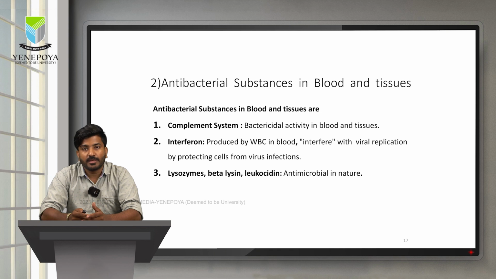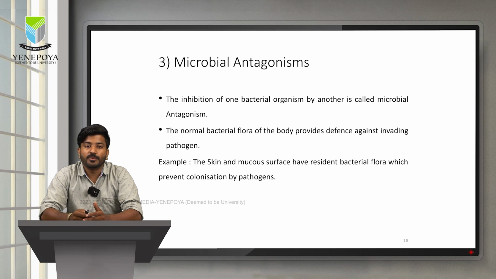Secondly, we come to the antibacterial substances that are present in our blood as well as in the tissue. For example, we have a lot of antibacterial substances. One such example is the complement. Complement is a set of proteins which have bactericidal activity and these function in the blood and tissues. We do have some other special proteins like interferons which are produced by the WBC in blood which interfere with viral replication, and also we have some of the other antimicrobial substances produced in the blood and tissues like lysozymes, beta-lysine and leukocidin.